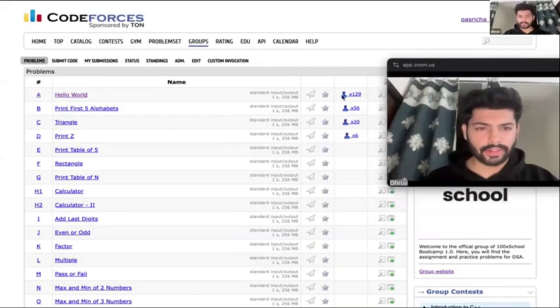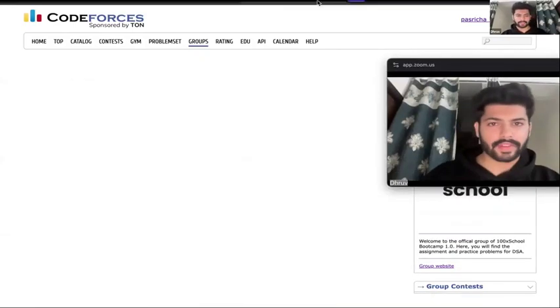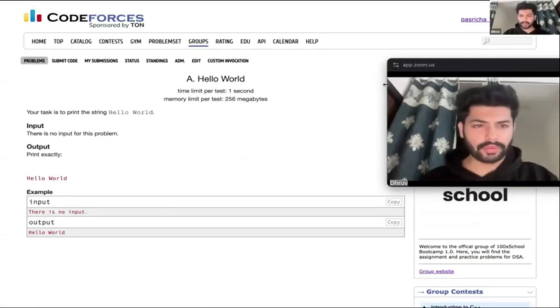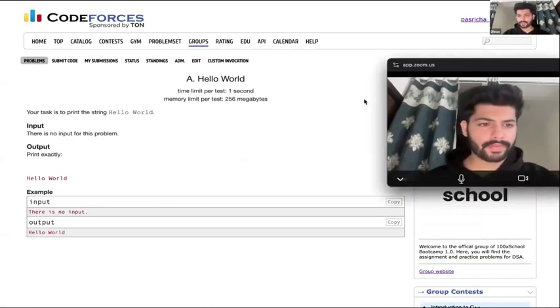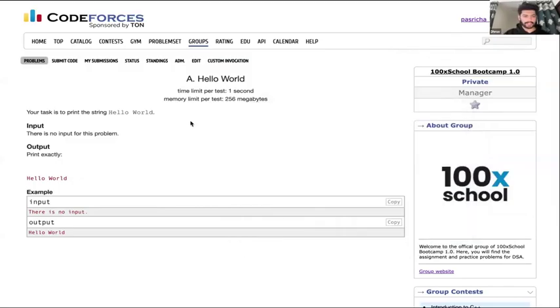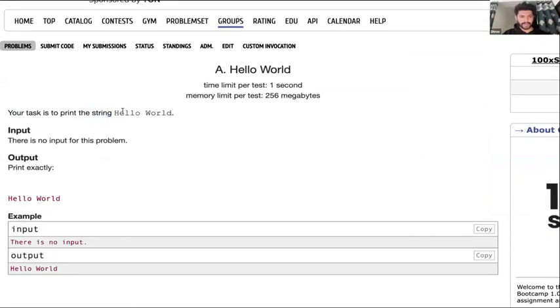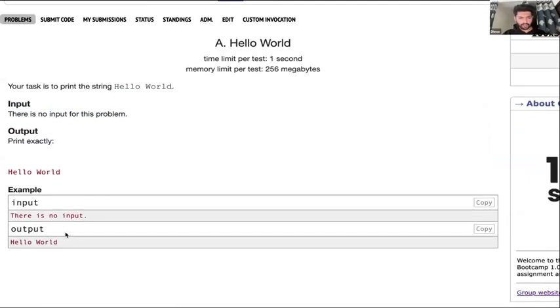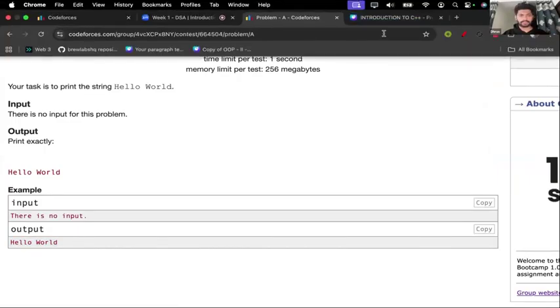Already 110 people have solved it. Nice. So if we read this problem, it says your task is to print the string hello world. What is string? String means text. Print hello world. Input, there is no input. Output, print exactly hello world. So we just have to print hello world. So we know how to write the basic code for printing hello world. Yes, we know that.